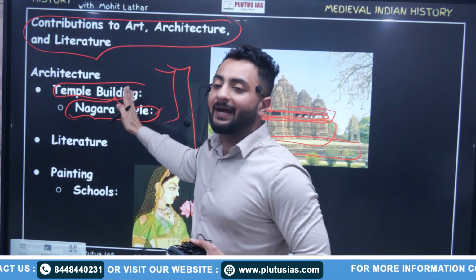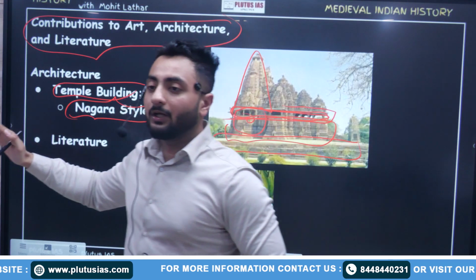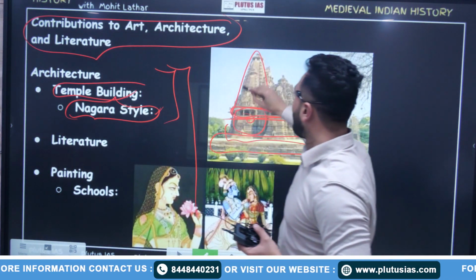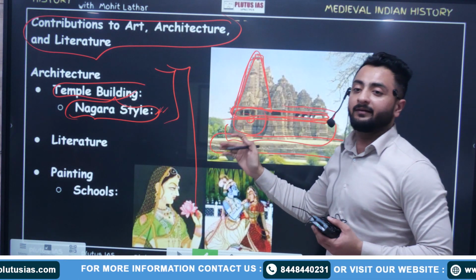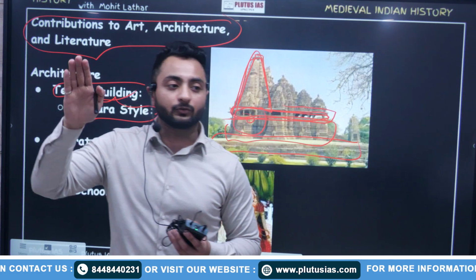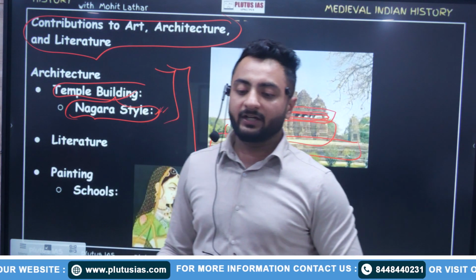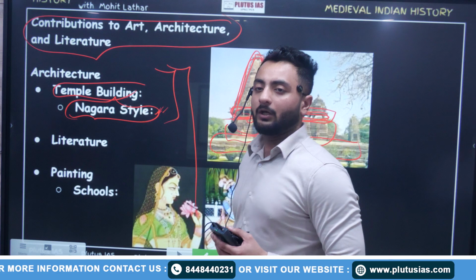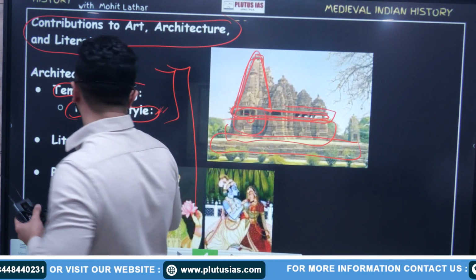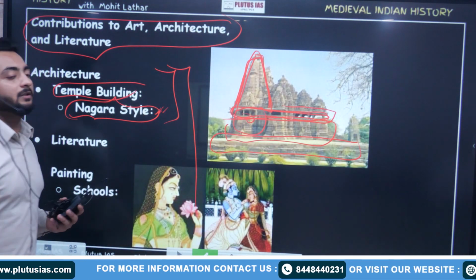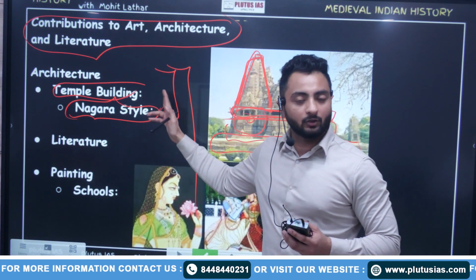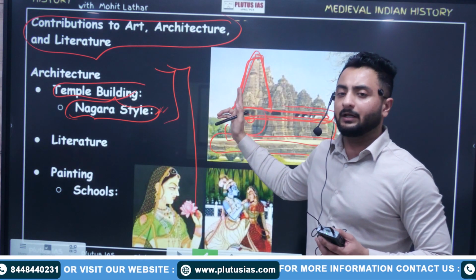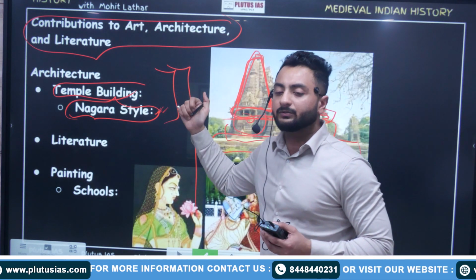Now, what was the main feature they added? They added tall curvilinear shikharas. Within Nagara they added tall curvilinear shikharas, which means they had a linear style and were also curved. These are shikharas. This is available in the Lingaraj temple of Odisha and the Khajuraho temples, examples of this. Tall curvilinear shikharas are available in the Lingaraj temple of Odisha. Khajuraho temples. Fine.